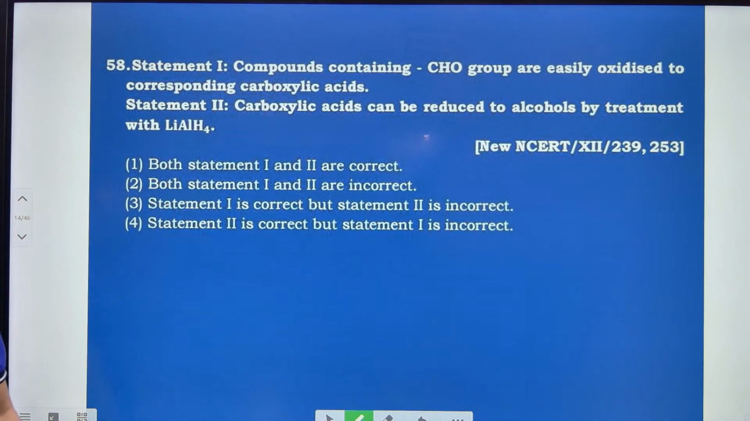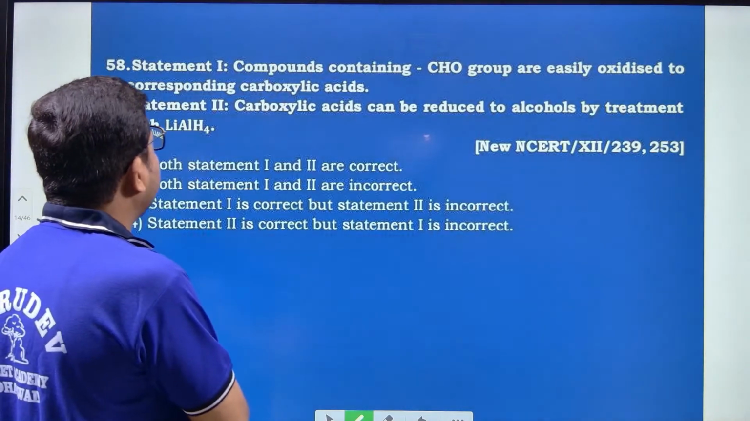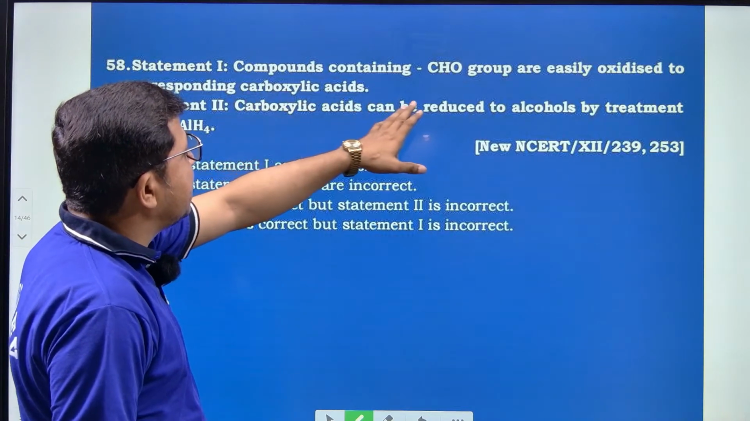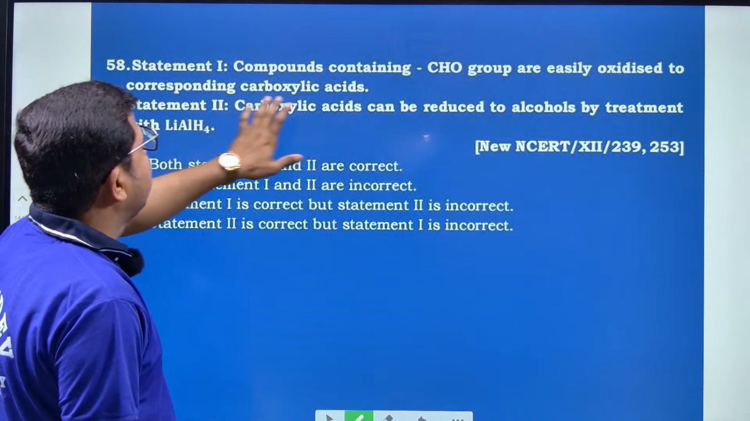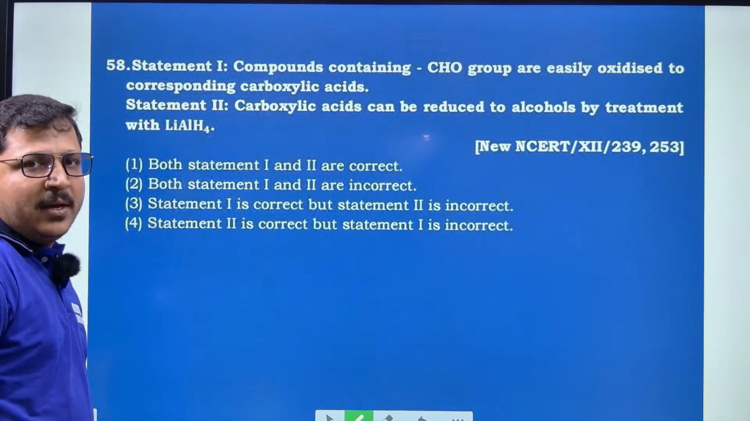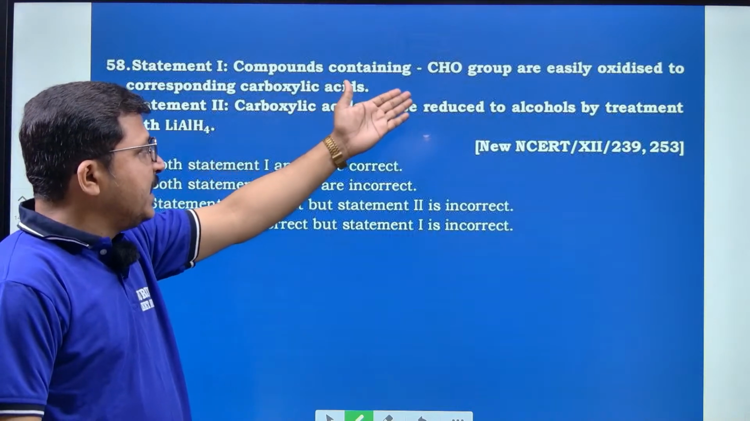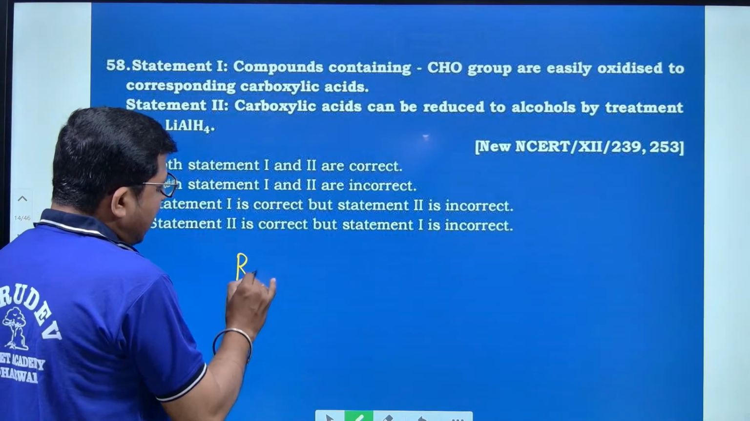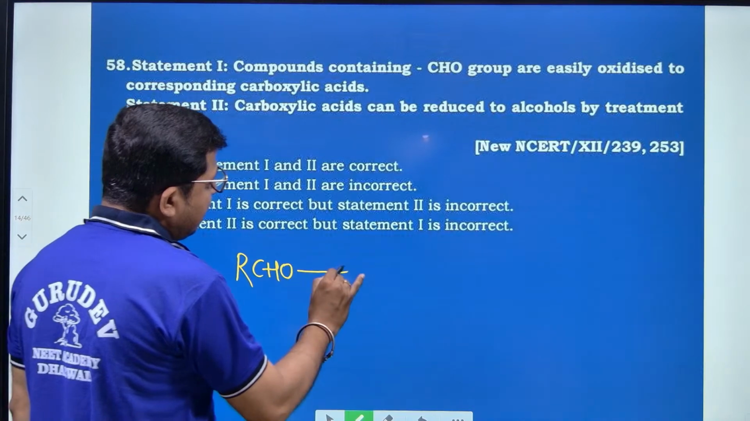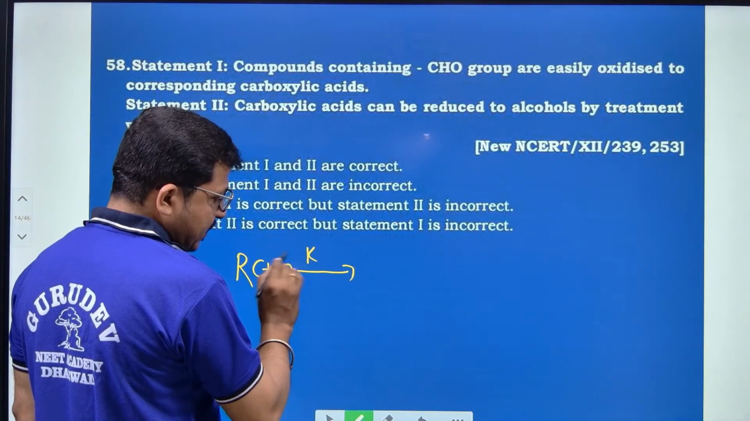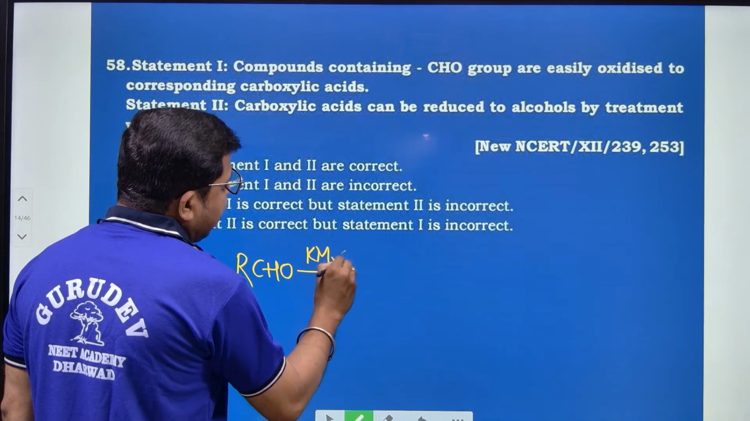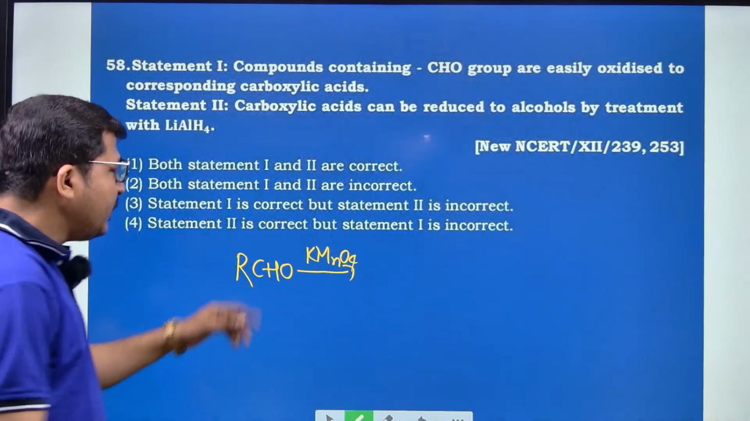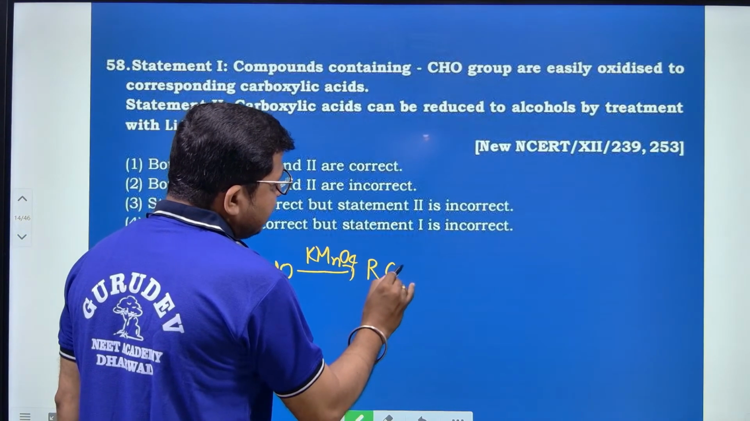Let us move to question number 58. The statement they have given: compounds containing CHO groups are easily oxidized to the corresponding carboxylic acids. Obviously, if a CHO group in a compound RCHO is there with a suitable oxidizing agent, what happens? It will be converted into RCOOH.